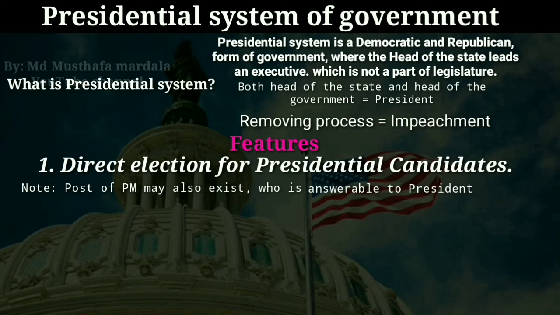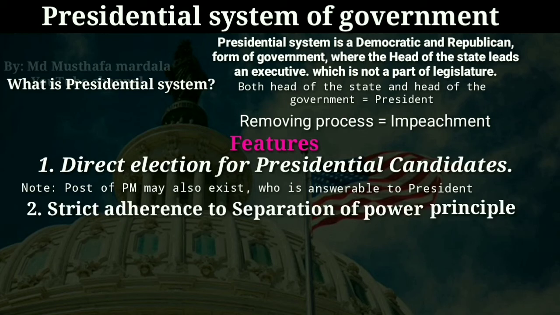And another important feature of presidential form of government is separation of power. As we know, in presidential form of government, the powers are separated between the three organs of the government, that is legislature, executive and judiciary. Unlike the parliamentary form of government, the division of the power or the separation of power in presidential form of government is very much known and very much clear.